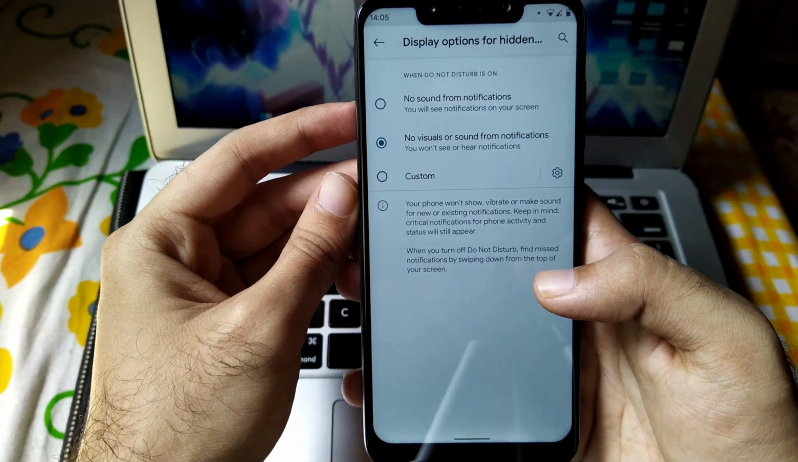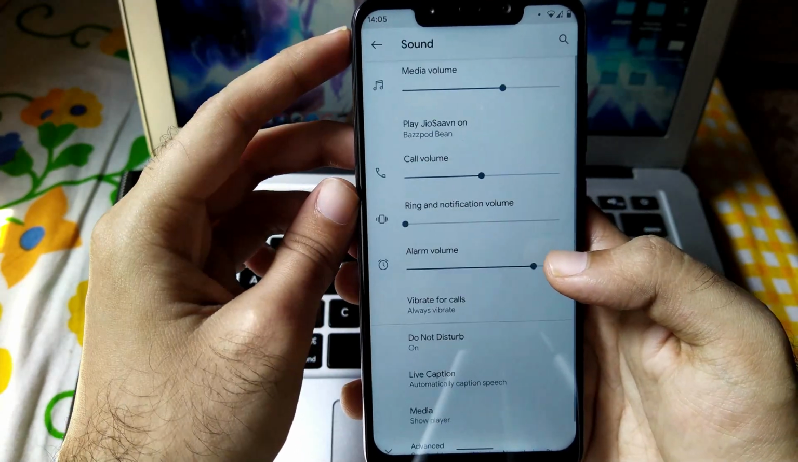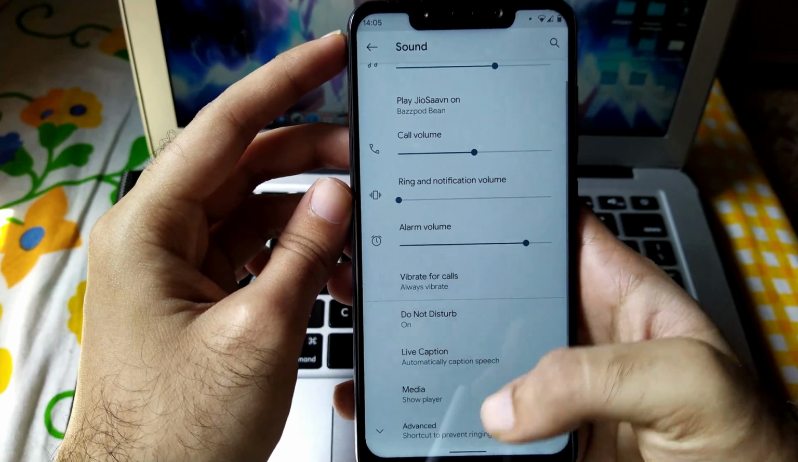So these are some of the Android R specific features which are included in this ROM, and all of these features work pretty fine and smooth without any issues.